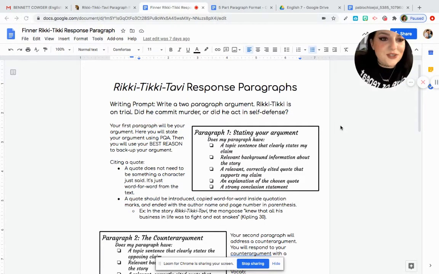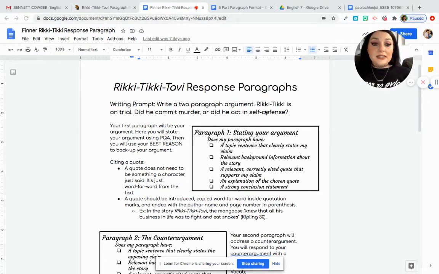Finner. I'm going to walk you through how to complete your Rikki-Tiki-Tavi first paragraph response. So we're going to jump into this. The screen I'm on right now is the prompt screen, and this is going to explain to you what your prompt is, the constructed response question that you're going to answer.